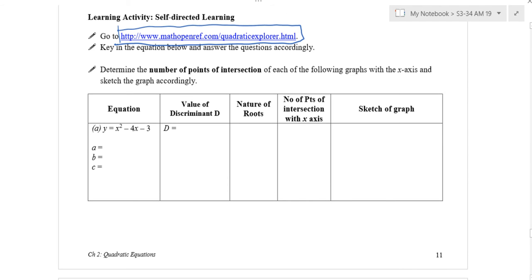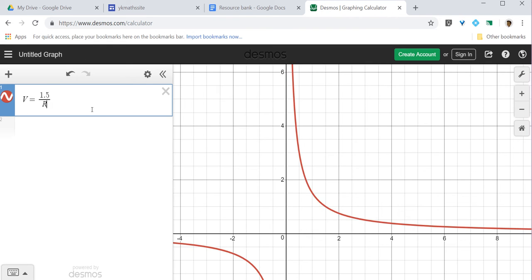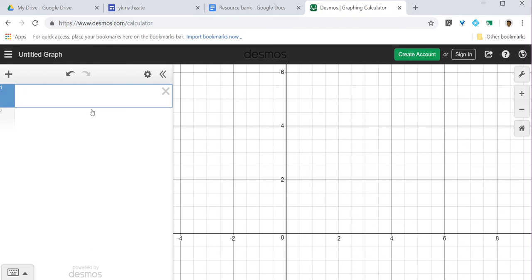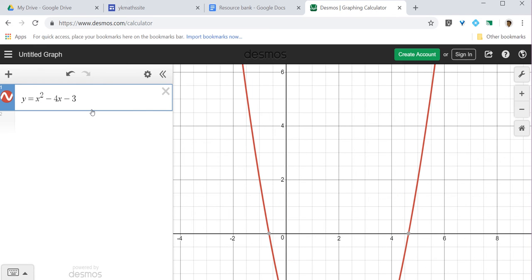Can I just answer this question by Desmos? Can I bring out Desmos now? Let me bring out Desmos and let me sketch. Can you read out? Simple. y equals x squared minus 4x minus 3. Like that.